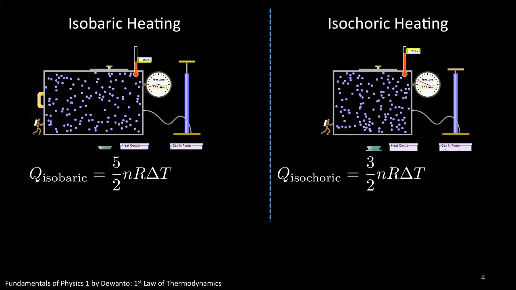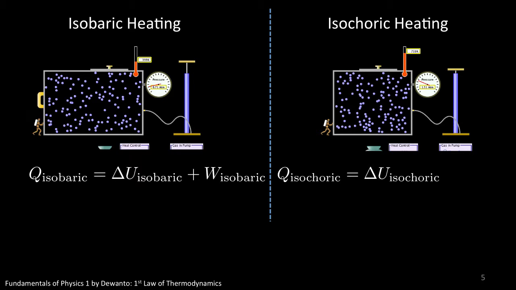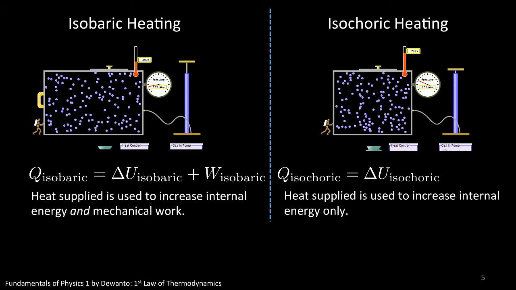An alternative way to understand this phenomenon is through the first law of thermodynamics itself. In isochoric heating, since the process involves no work, the amount of heat supplied is solely used to increase the internal energy of the system. It is thus a very focused effort. Meanwhile, in isobaric heating, the amount of heat supplied is spread to increase the internal energy of the system as well as to do mechanical work.